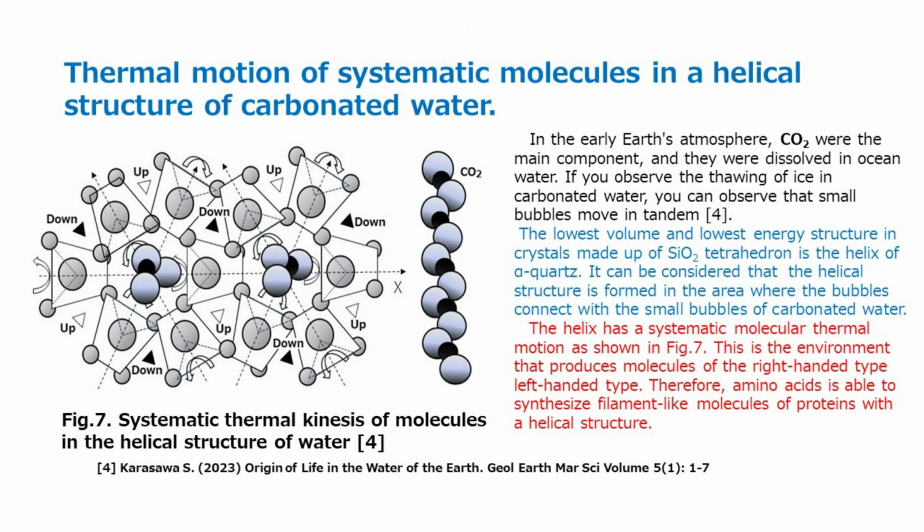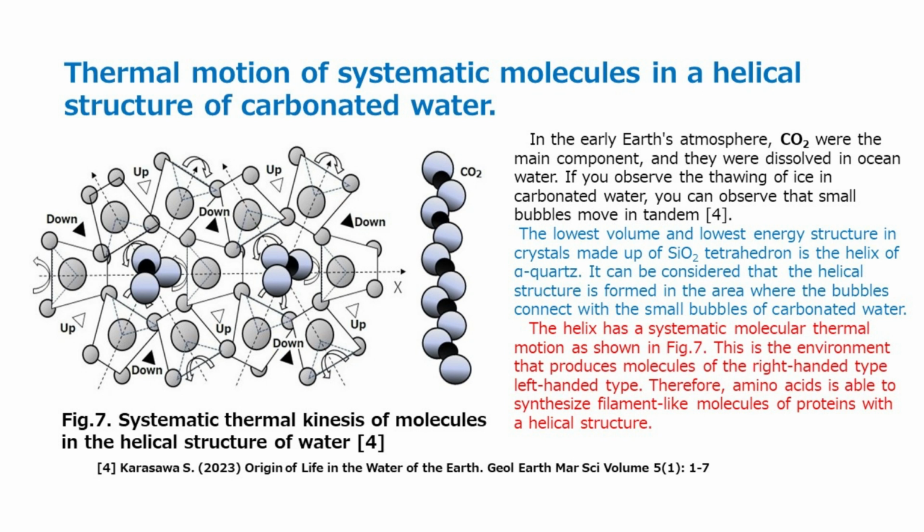Thermal motion of systematic molecules in a helical structure of carbonated water. In the early Earth's atmosphere, CO2 was the main component, and it was dissolved in ocean water. If you observe the thawing of ice in carbonated water, you can observe that small bubbles move in tandem. The lowest volume and lowest energy structure in crystals made up of CO2 tetrahedra is the helix of alpha quartz.